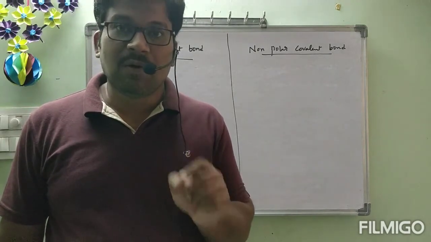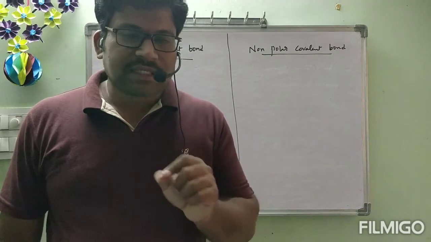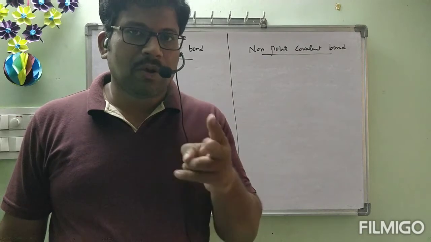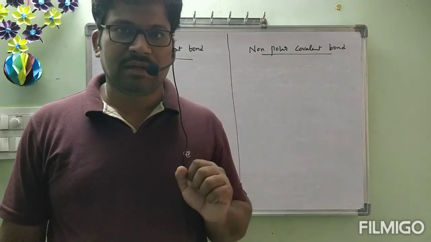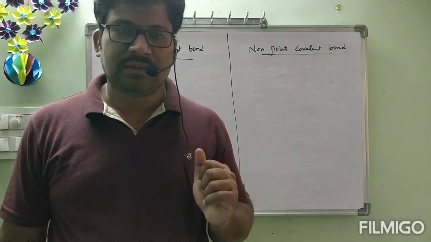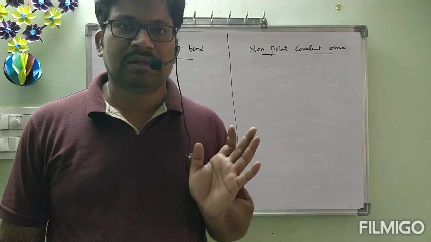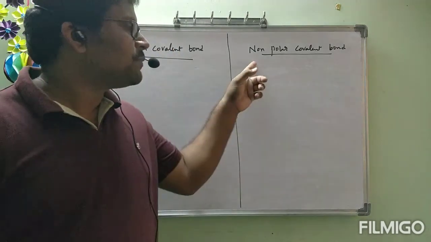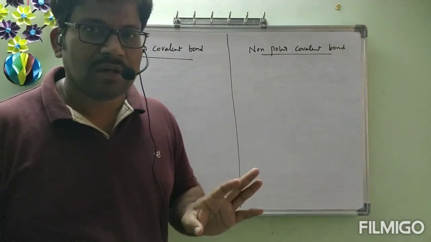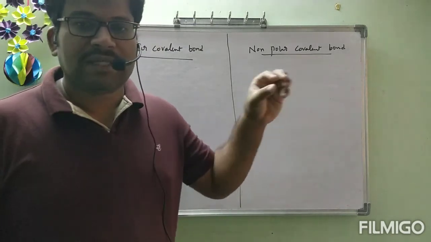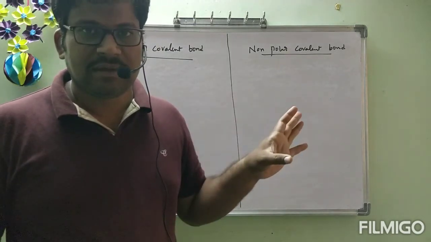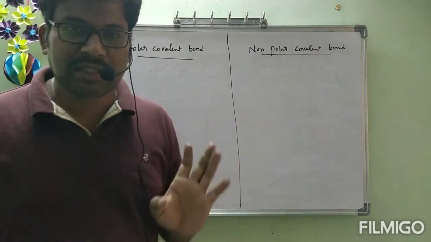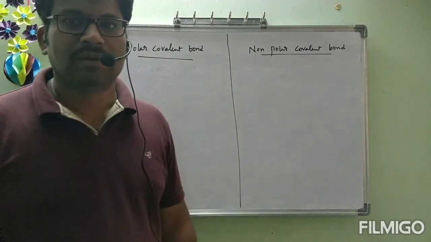Polar means charge. Pole. In physics, you might have heard the dipole. Di means two. Pole means charges. Dipole means two charges. You have to remember, pole means charge. Here, non-polar means no charge covalent bond. So the covalent bond which does not carry any charge. Polar covalent bond, the covalent bond which develops some charge. That is polar covalent bond.